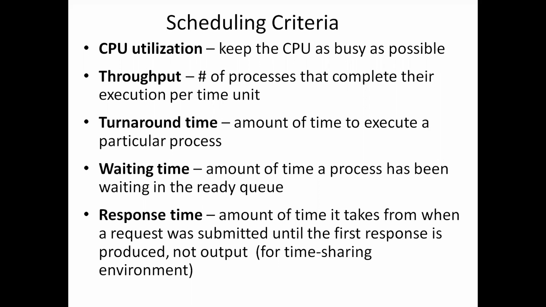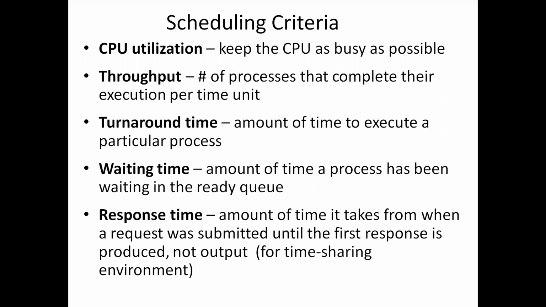Next one is throughput. Throughput is the number of processes that complete their execution per time unit. If the CPU is busy executing processes, then work is being done.